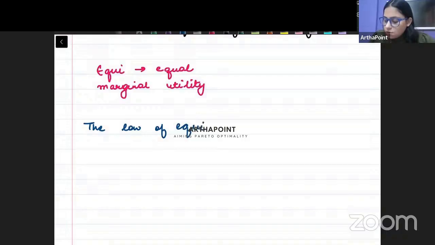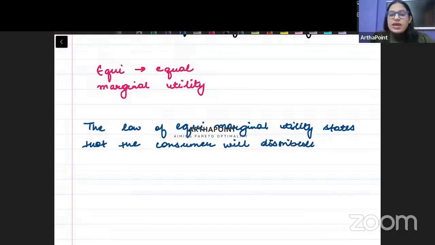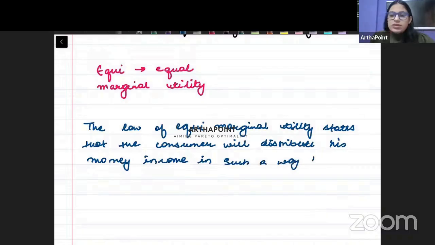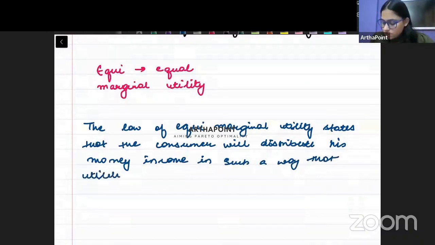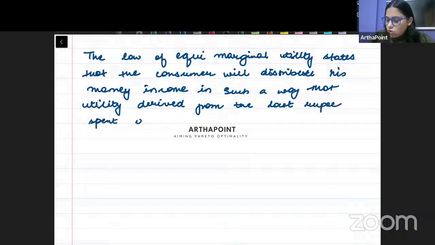of equi-marginal utility states that the consumer will distribute his money income in such a way that utility derived from the last rupee spent on each good is equal.